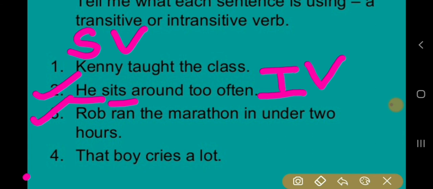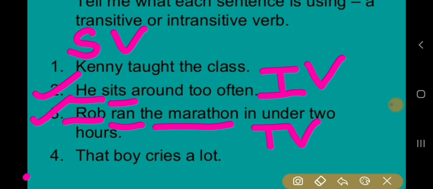Now let us have a look at the third one. Rob ran the marathon in under 2 hours. Children, here Rob is the subject, ran is the action verb. Ask the question, Rob ran whom or Rob ran what? Do we get the answer? Yes, the marathon. So it is a transitive verb.